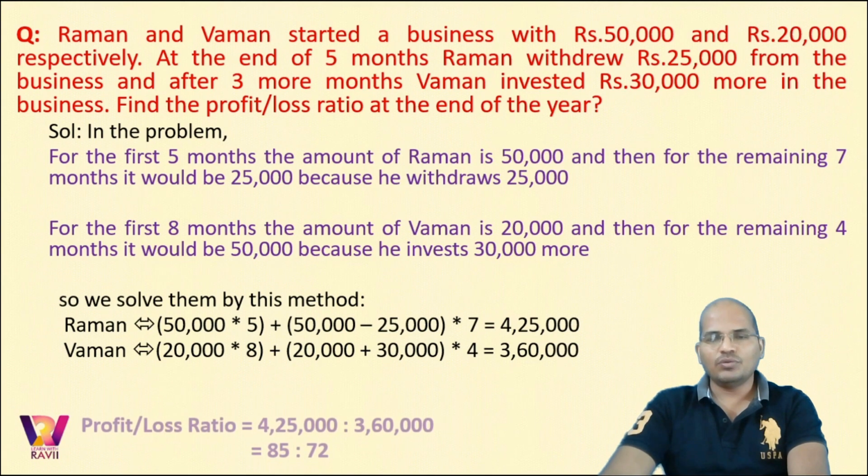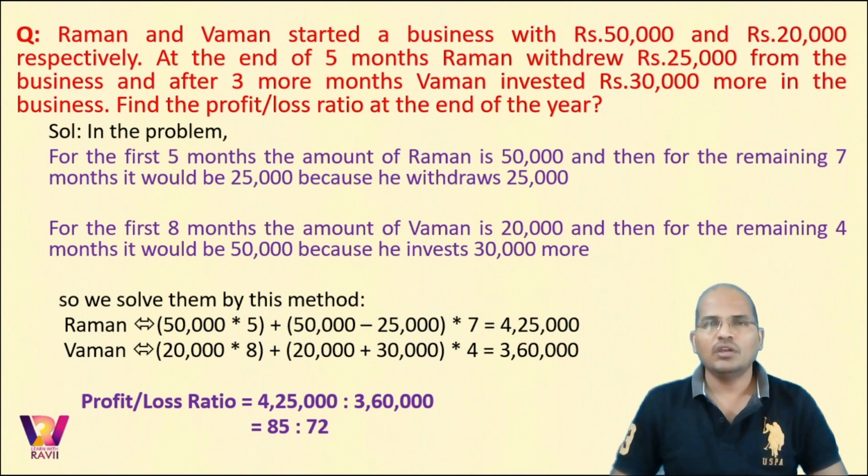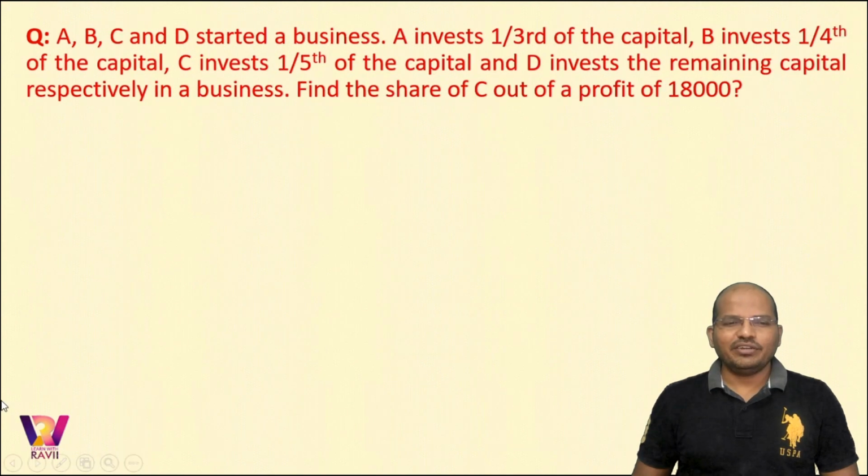Now taking the ratio would be 85 is to 72. So this is one different model which is a little complicated because people are modifying their investments instead of time. In the next question, we have A, B, C, and D starting a business.